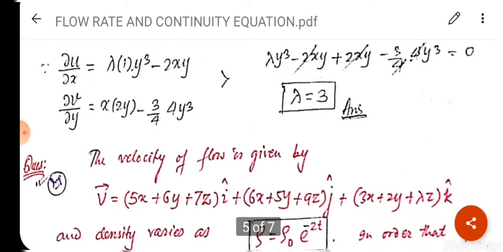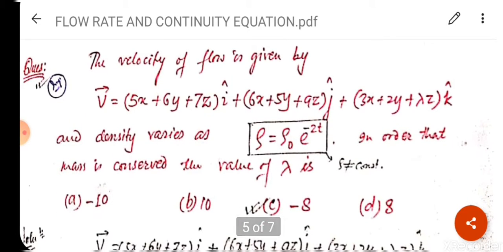Now we will solve another question based on the same concept. The velocity of flow is given by v vector is equal to, in the bracket, 5x plus 6y plus 7z I cap plus, in the bracket, 6x plus 5y plus 9z j cap plus, in the bracket, 3x plus 2y plus lambda z k cap, and density varies as rho is equal to rho naught e raised to minus 2t. In order that mass is conserved, it means that the continuity equation will be used. What is the value of lambda?